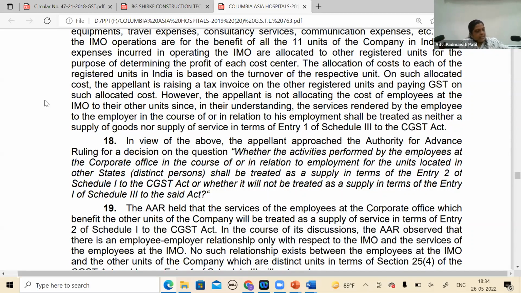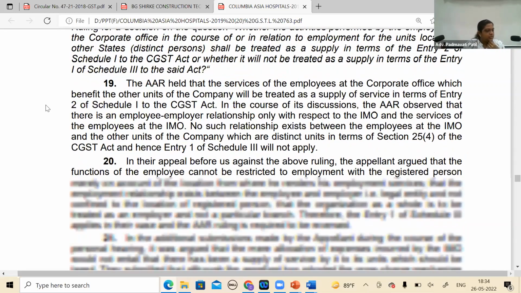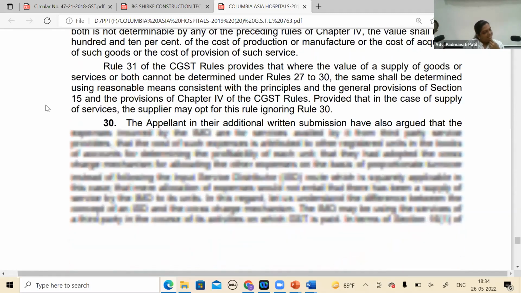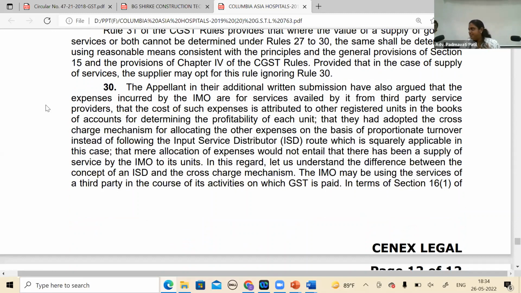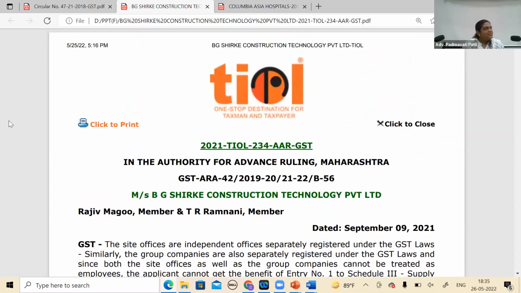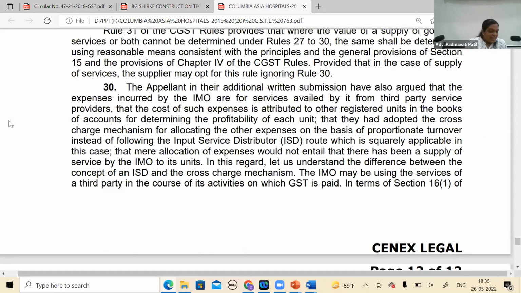And as far as ISD is concerned, they have also very nicely covered it in para 30. You can just go. So the employer-employee relationship is between the head office and the employee, but not the other branches, which logically is not correct. He is just trying to say employee of the head office and not of the company. That's why at the initial stage I mentioned, when I went for an interview, they will never say head office has employed you. They will say XYZ company has employed you. Even when you're walking or you go to your friends, and if anybody asks where you work, do you say I'm working in head office? I'll say I'm working in this company. I'm working with Reliance. You never say I'm working with head office. So that is, I mean, I don't know. That is a judgment. Then if you can see 30 May.